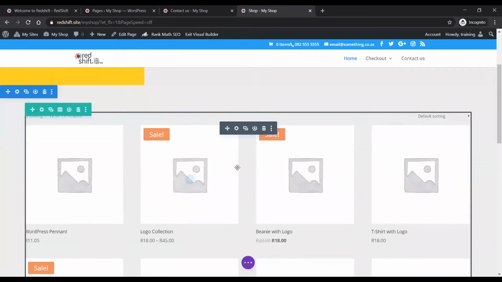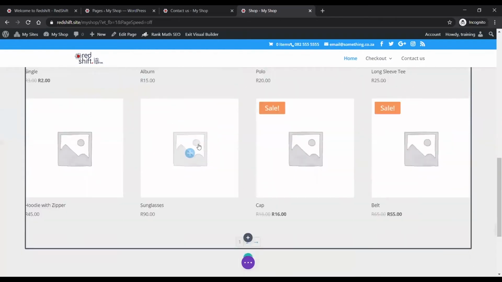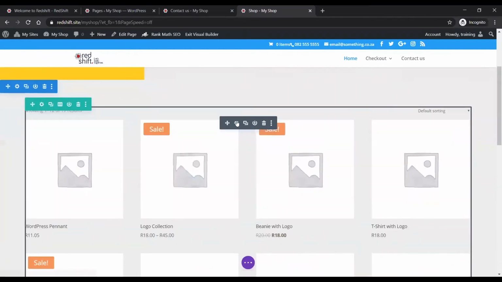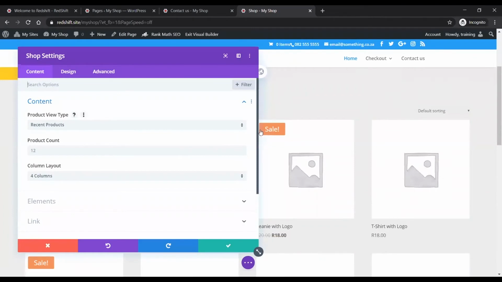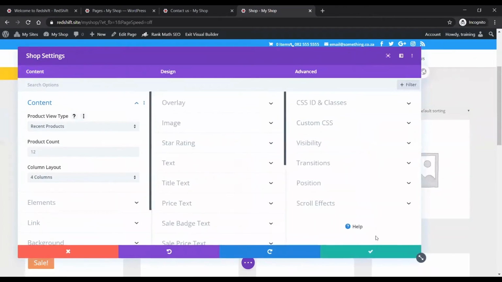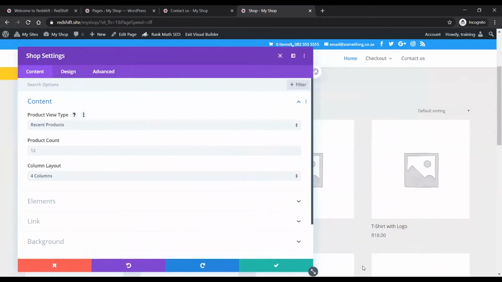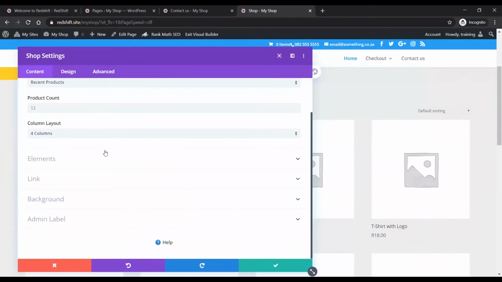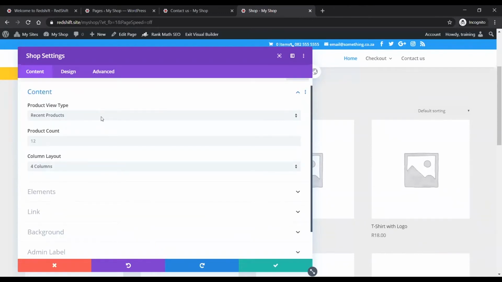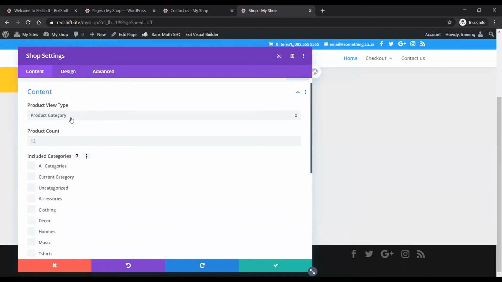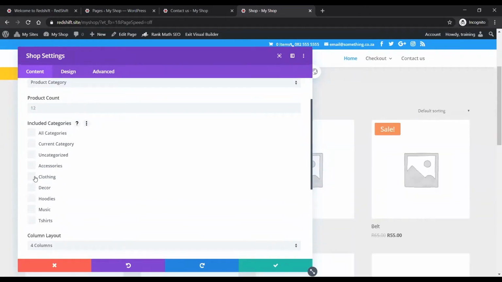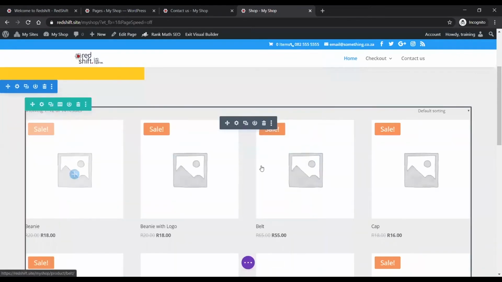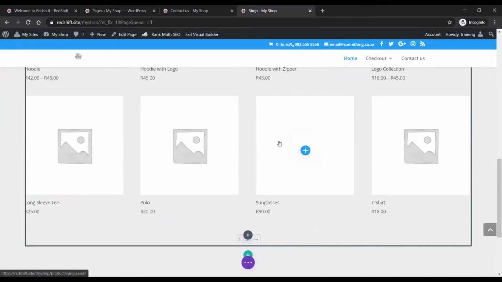So here we go. Here's my shop module. And this is what's displaying my products at the moment. And if I want to change that, I literally come in here and change these settings. And that's how you can have your shop module on any page. And you don't have to have one shop page. Like I said, you can create category pages if you want. Because if I select category like that, I can select to show just one category, for example, just the clothing category. And that's how you could build a category page, for example.